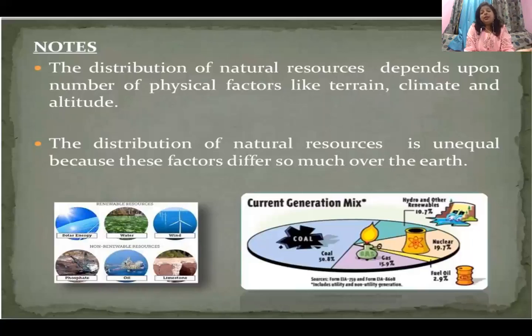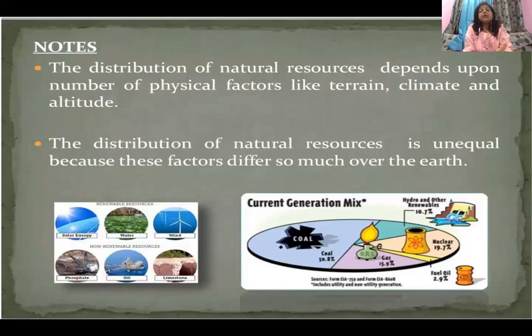Beta, see. How can it be equally distributed? Can you get the same kind of stuff that you're getting in Indore, in Bombay, or in Delhi, or in Ladakh, or in the Sahara Desert? Is it possible? No. The distribution of natural resources depends on the physical factors.